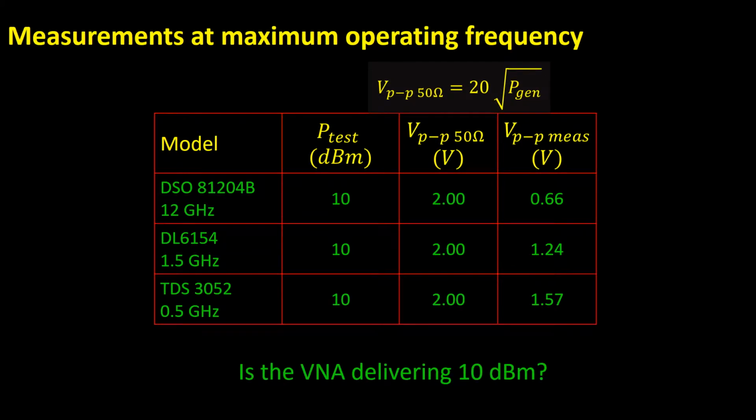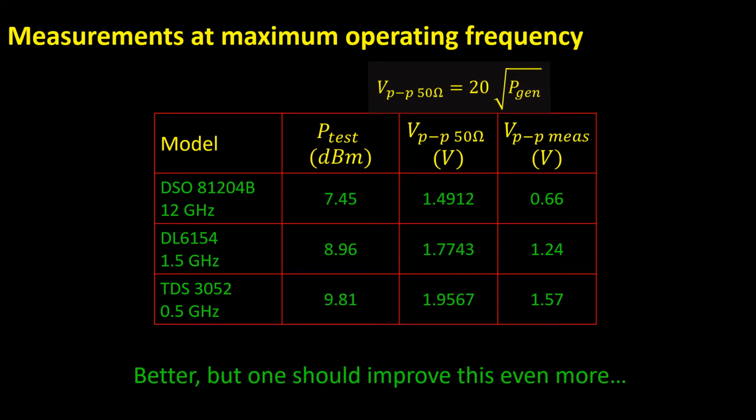The first thing that comes to our mind is to check the output power of the network analyzer, which was used as a single power generator. Was the power exactly 10 dBm as we thought? With a little help of some friends, we could use a spectrum analyzer to accurately measure this output power. And these are the results.